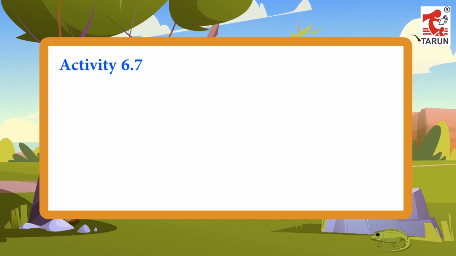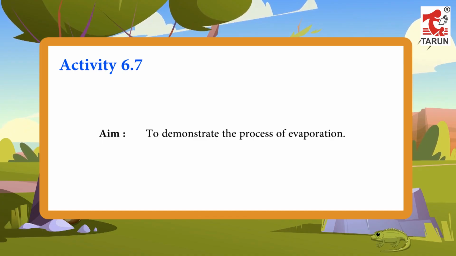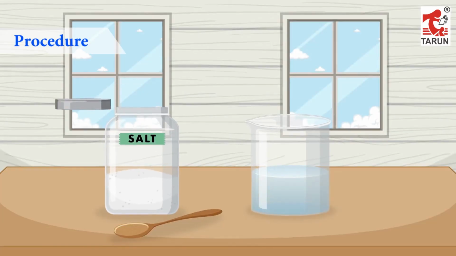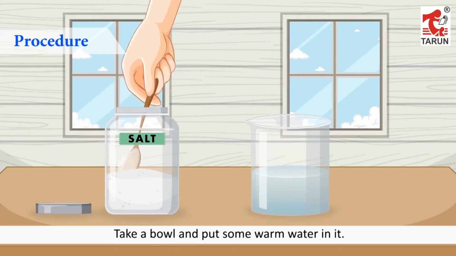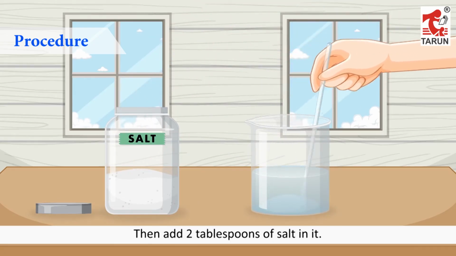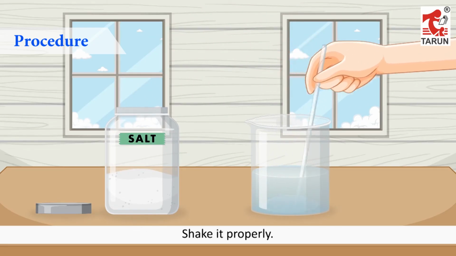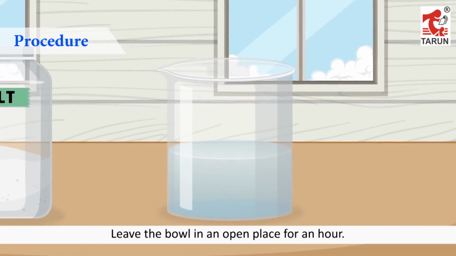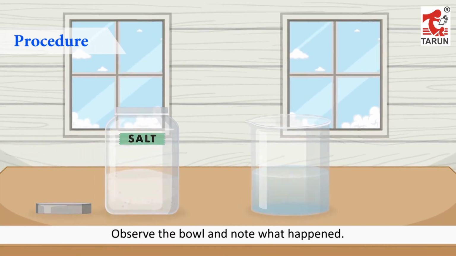Activity 6.7. Aim: To demonstrate the process of evaporation. Materials required: Salt, warm water and a ball. Procedure: Take a ball and put some warm water in it. Then add 2 tablespoons of salt in it. Shake it properly. Leave the ball in an open place for an hour. Observe the ball and note what happened.